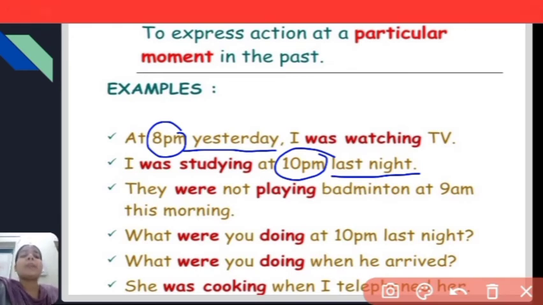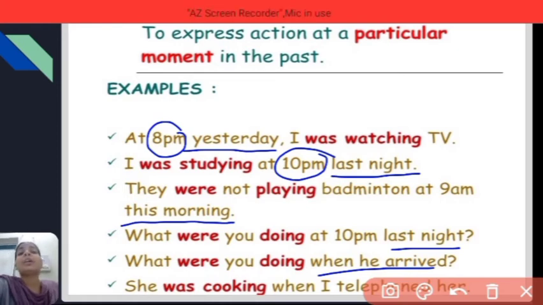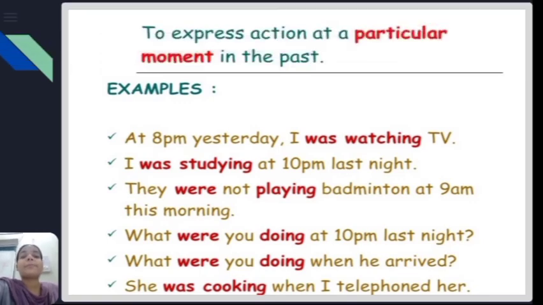They were not playing badminton at 9 a.m. this morning. What were you doing at 10 p.m. last night? What were you doing when he arrived? Particular moment. He was cooking when I telephoned her. So as you can see, these expressions, was watching, was studying, were playing, were doing, was cooking, are clearly showing the action which happened at a particular moment in the past, isn't it?